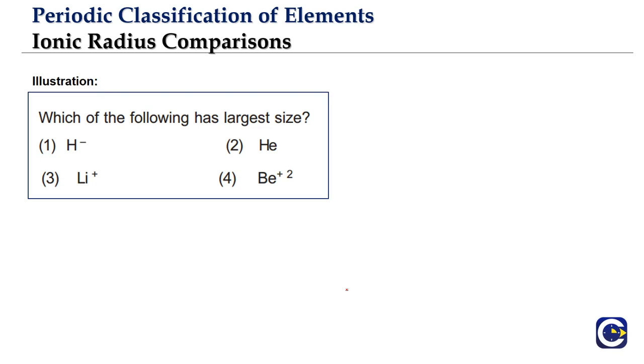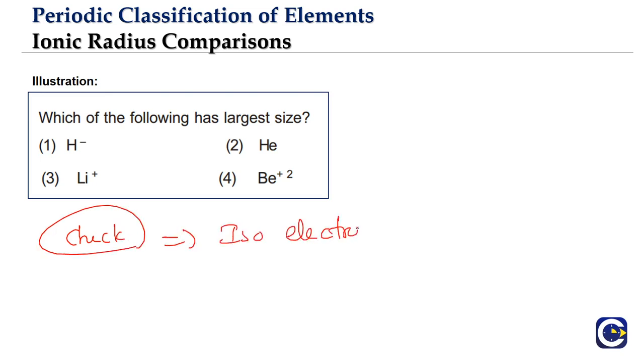So what is this question? Which of the following has the largest size? Whenever we have questions like this, the first thing that we need to check is, these are not ions or species formed from the same element, isn't it? So one is H minus, other is helium, other is lithium plus, other is beryllium 2 plus. Then we will have to check whether these are isoelectronic species or not.